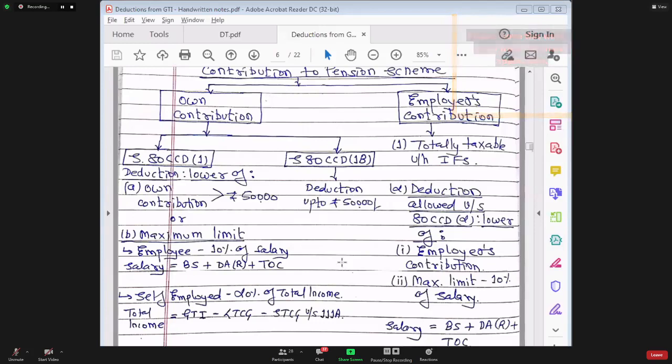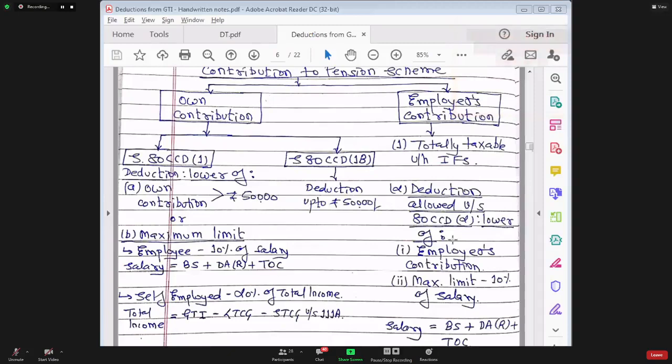Employee can claim deduction for his own contribution in section 80CCD subsection 1 and section 80CCD subsection 1B. And employee can also claim deduction for employer contribution under section 80CCD subsection 2. Yes, is that very clear? Why is deduction allowed to the employee for his own contribution?